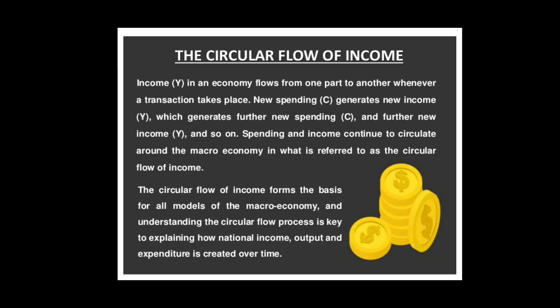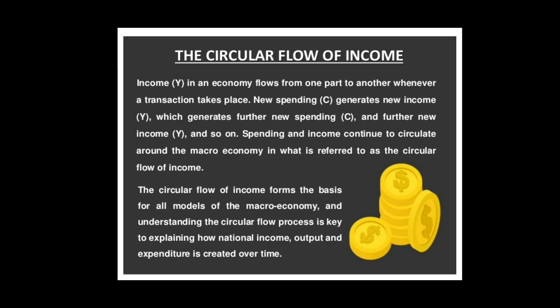And the third important economic activity is the expenditure of income in terms of consumption expenditure, which is the expenditure by households on final goods and services, and investment expenditure, that is the expenditure for the creation of new capital assets.